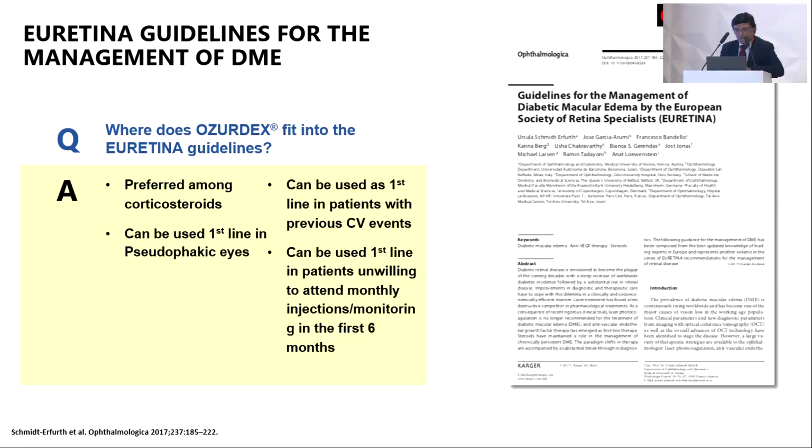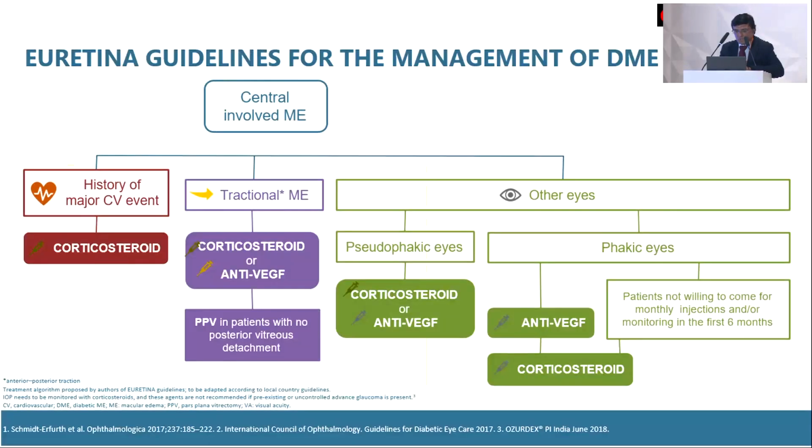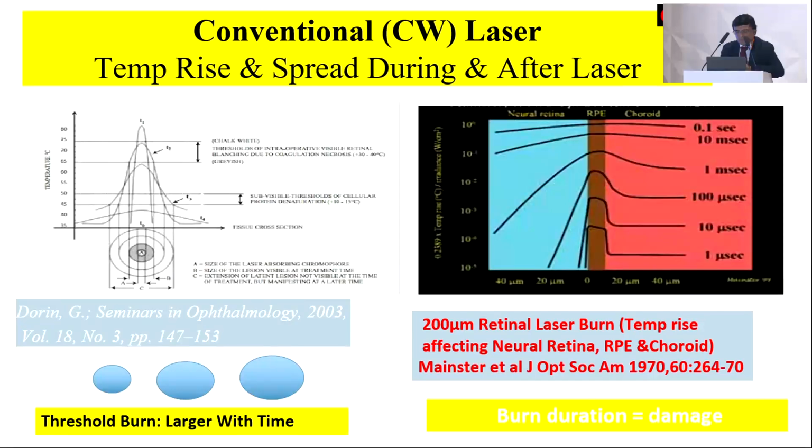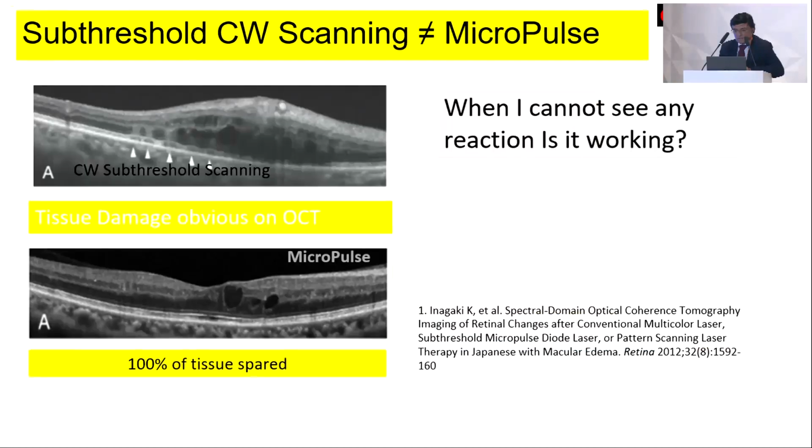There are defined URETNA guidelines of using corticosteroids in these cases, but basically if you have a patient who has had a cardiac event in the past, corticosteroid should be used. If you have inflammatory biomarkers positive in a diabetic macular edema, you have to try to use corticosteroids, and it works pretty well. So now, as Ajay Dudani mentioned about the use of micropulse laser, I will not go